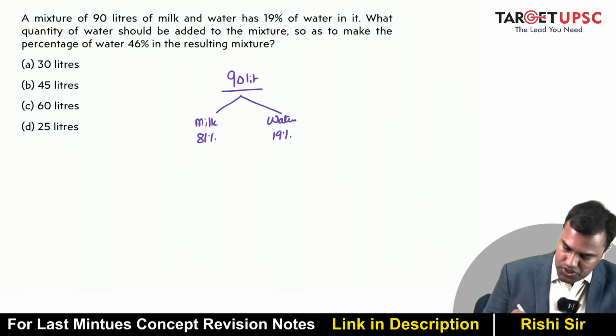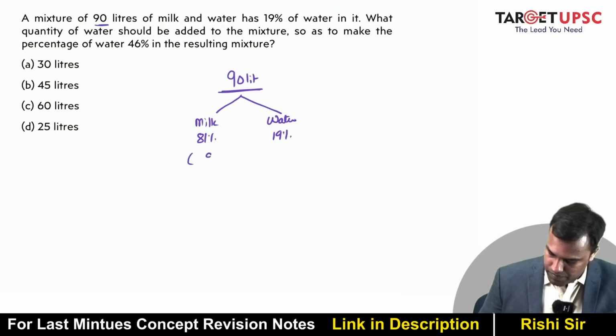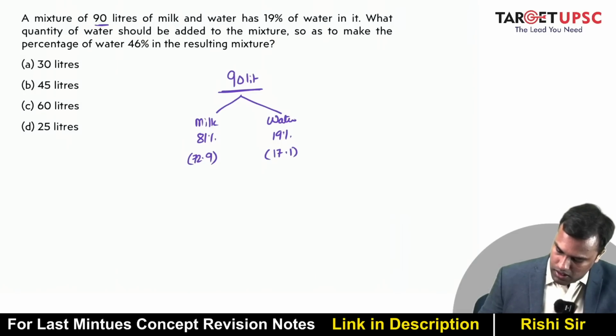Now in the current mixture, 90 liters is milk and water. This is total 90 liters. So how much is milk? That is 72.9 and the remaining will be water, which I guess is 17.1, right?